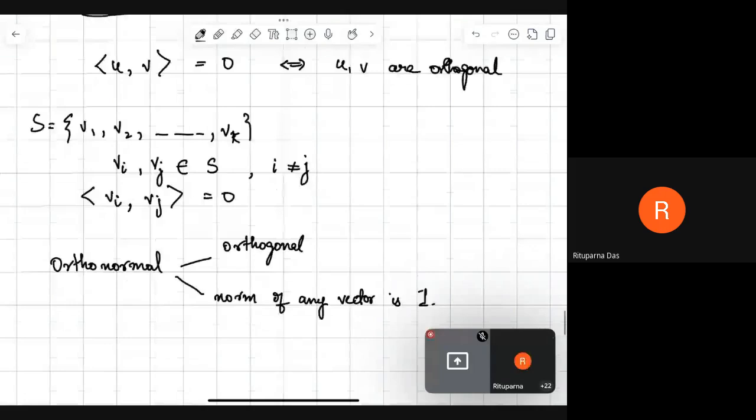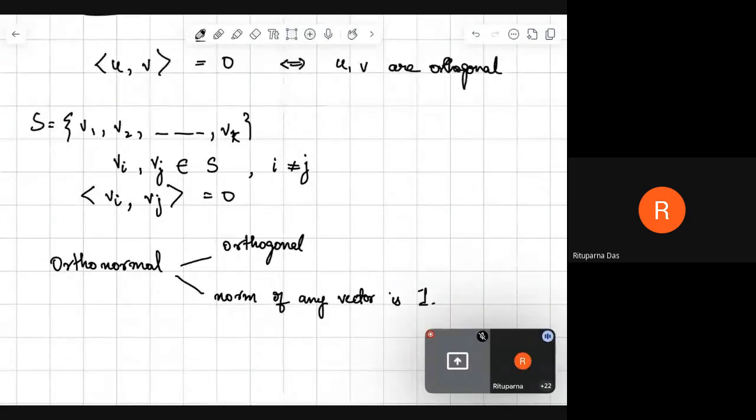So orthogonal means the norm of the vectors may not be 1, but for any two vectors in the set, the inner product has to be 0. An orthonormal set is orthogonal, but on top of that there is one more property, that the norm of each vector of the set is 1, right?